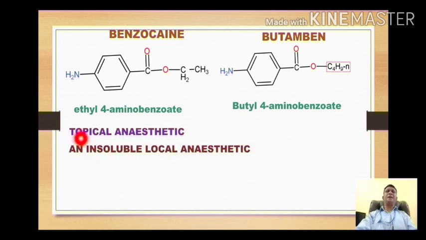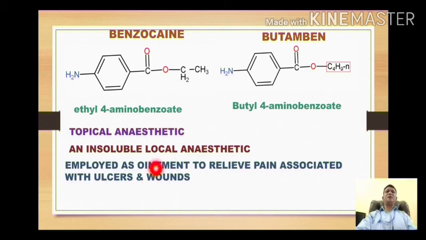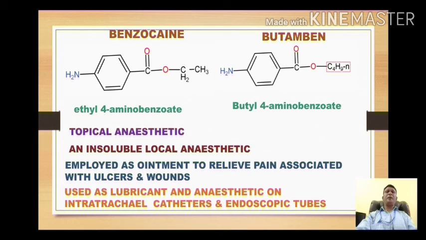So out of this, we have some good information about benzocaine. Like it is used as topical anesthetic agent, and it is an insoluble local anesthetic, and this drug is used as ointment to relieve pain associated with ulcer and wounds. The most important use is as lubricant and anesthetic on intratracheal catheters and endoscopic tubes.